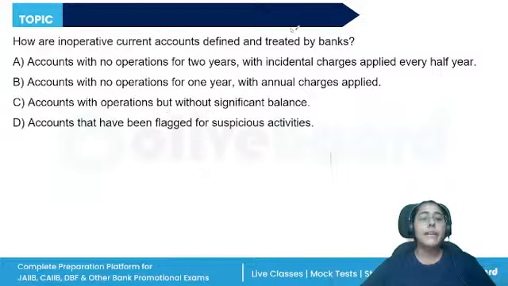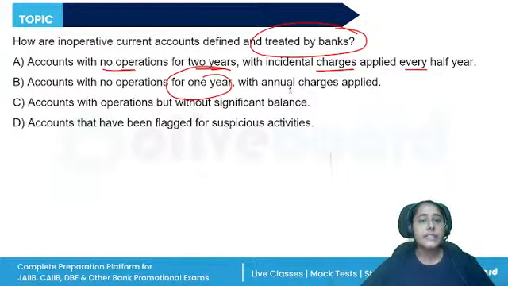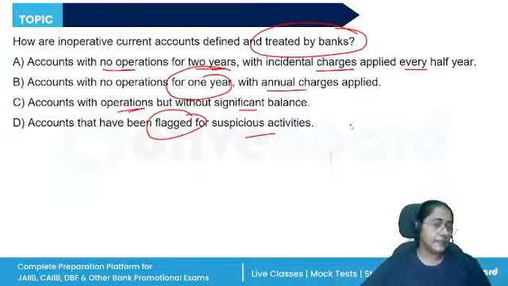How are inoperative current accounts defined and treated by the banks? Accounts with no operations for 2 years with incidental charges applied every half year. Accounts with no operation for 1 year, annual charges. Accounts with operation but without significant balance. Accounts that have been flagged for suspicious activities. How are the inoperative current accounts treated? Inoperative.